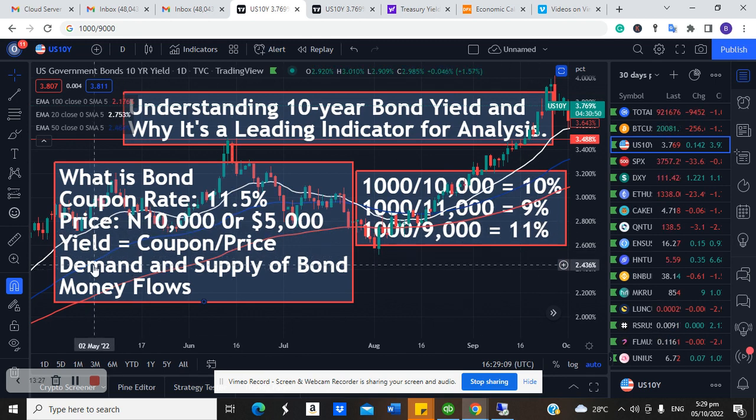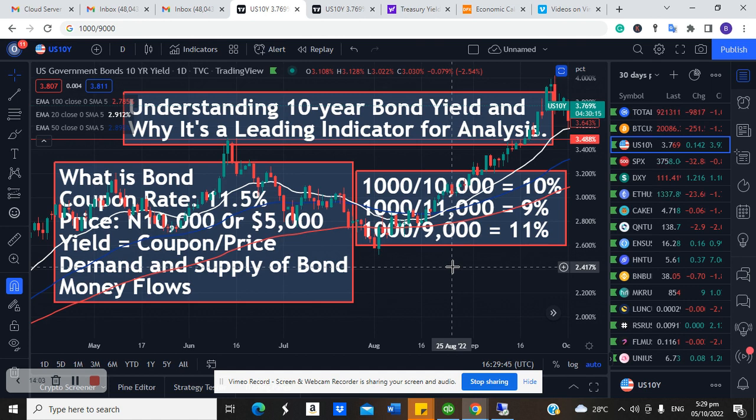So what exactly is the rationale behind the demand and supply of bonds? This is where I'm going to shed more light on this bond yield that is becoming difficult to understand for some people. If you get this point, you'll be able to forecast any financial market, because this is a leading indicator of stocks and also cryptocurrencies. So if you want to be a profitable stock trader or a profitable cryptocurrency trader, you must master bond yield, because this is where the signal comes first.